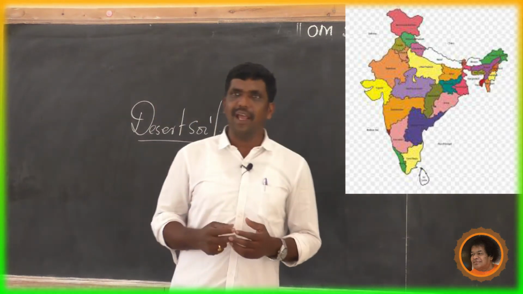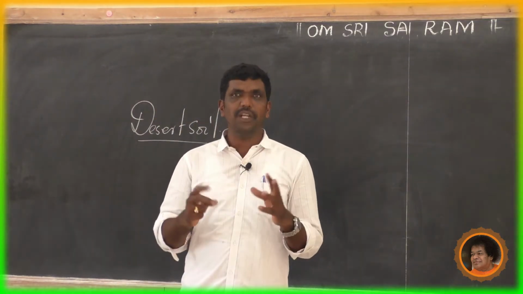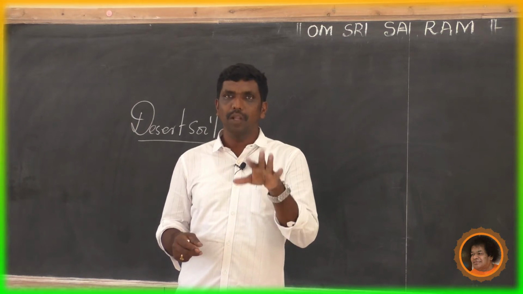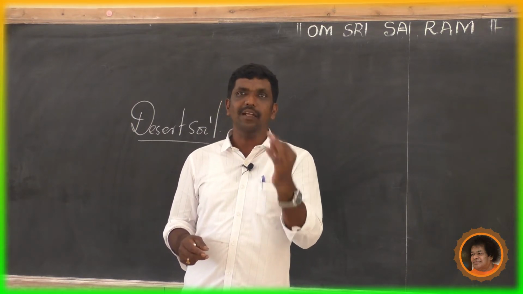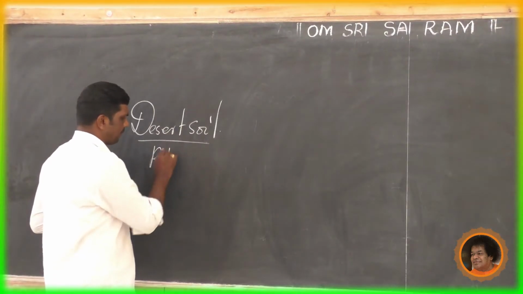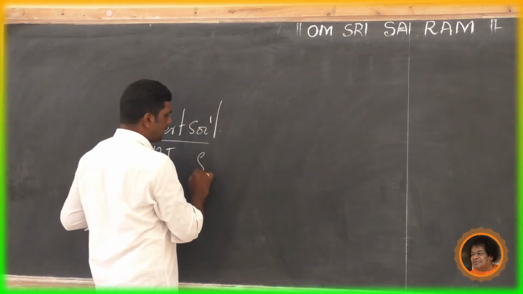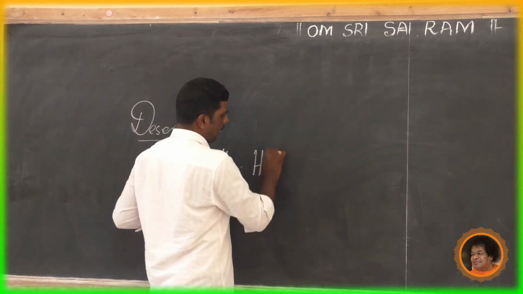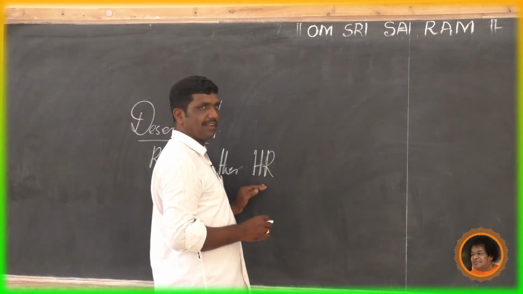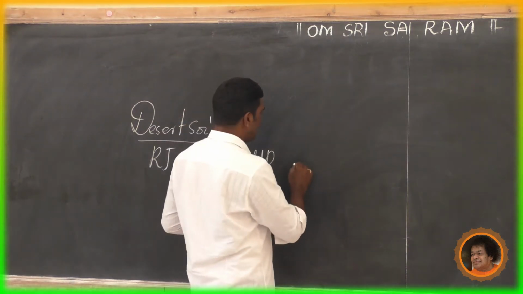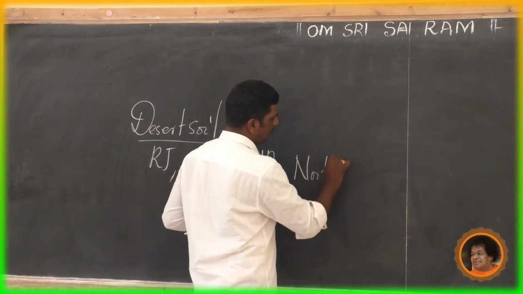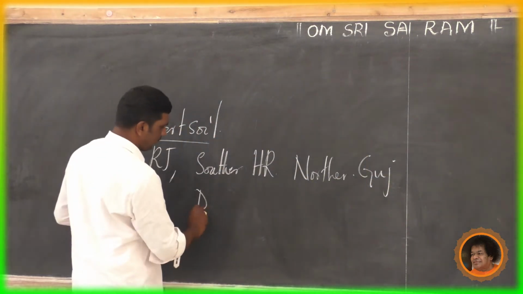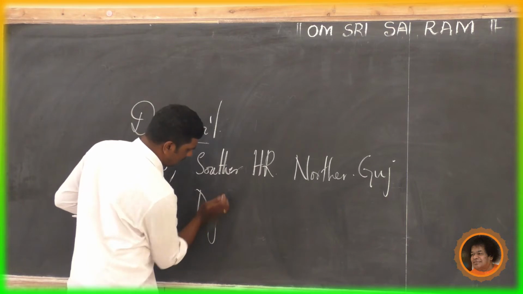Especially the Thar desert, which is located in Rajasthan. Then southern part of Haryana, and northern part of Gujarat and Punjab.